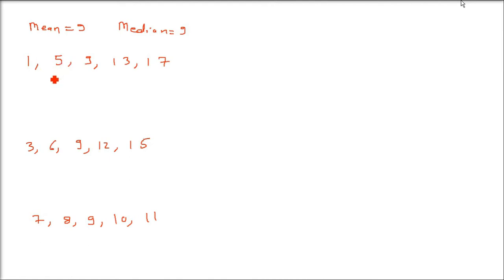Mean is simply adding all of these values and dividing by the number of observations. 5 plus 1 is 6. 6 plus 9 is 15. 15 plus 13 is 28. 28 plus 17 is 45. The total is 45, divided by 5, so it's 9. And how to find the median? Arrange them in ascending order and find the central value, which comes to 9. So mean and median are easy to find for these observations.